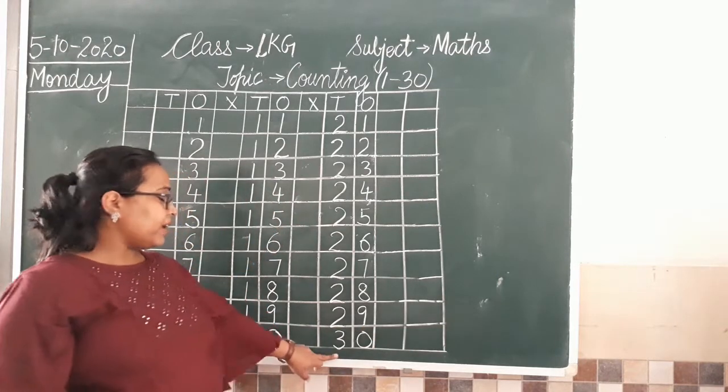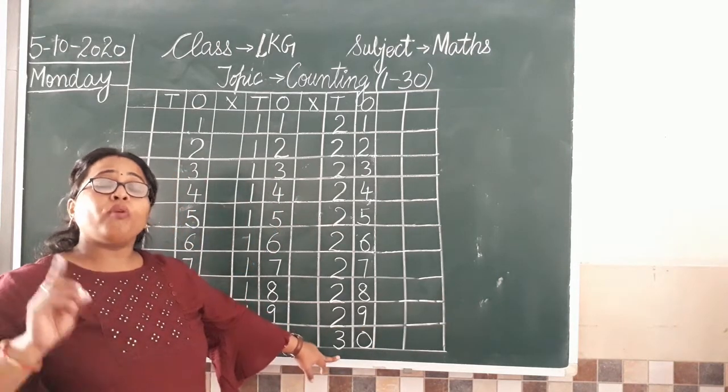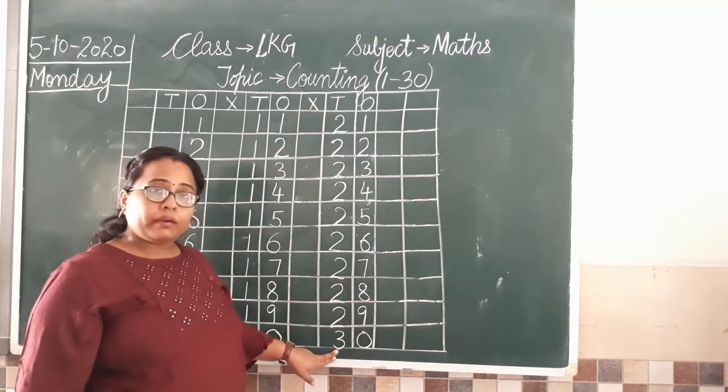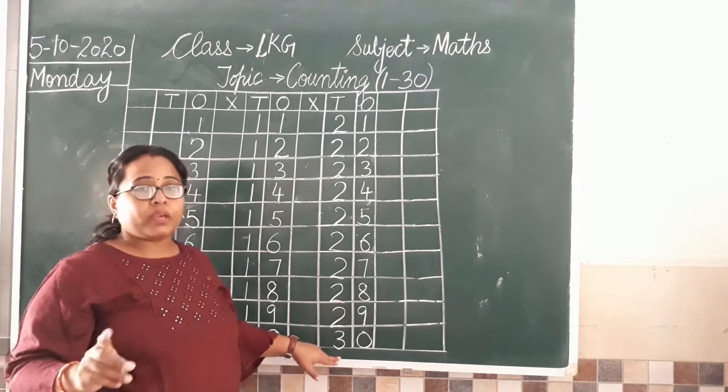So what here 30 says? 30 says 3 full groups of 10 objects. क्योंकि tens में we have 3 here. That means 30 objects we have now.